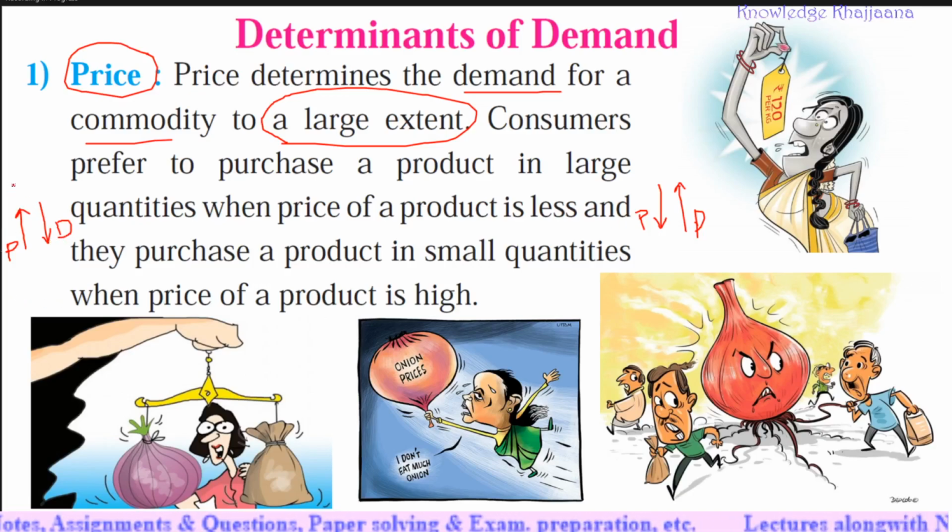Both are opposite to each other, inversely proportional to each other. When the price of onion is high, a person does not buy more, may it be a single consumer or market demand. When the price of the commodity is high, the consumer tends to buy less quantity.